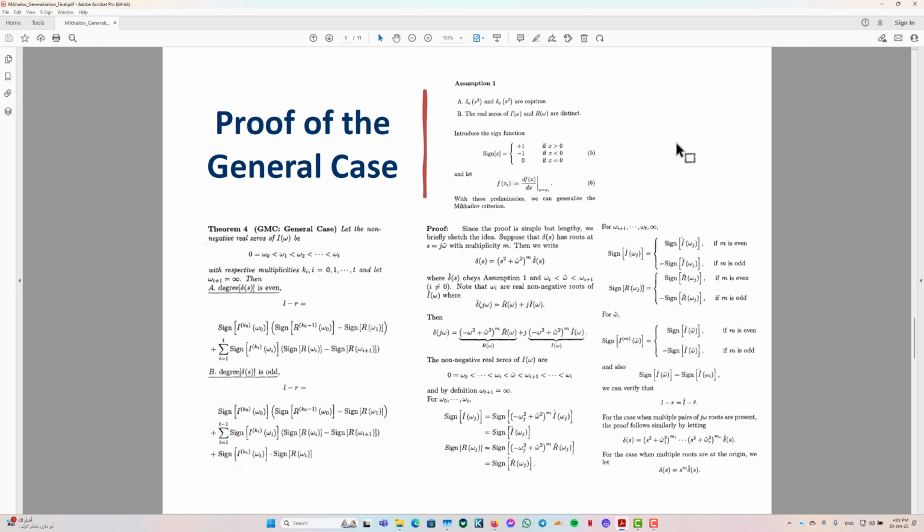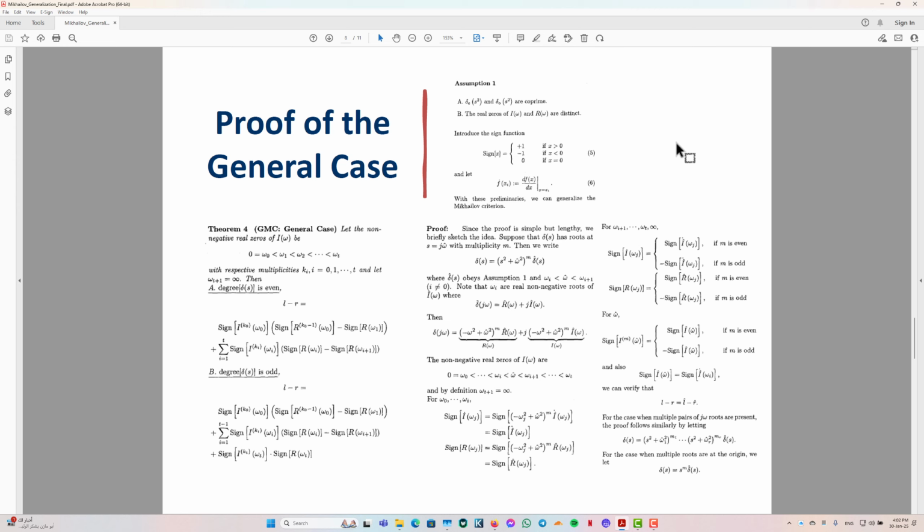The proof sketch is that the function x of s is rewritten to explicitly separate the contributions of the imaginary and the real x's roots by analyzing the behavior of x of j omega, particularly in the real and imaginary components. The theorem identifies conditions under which the root count in the left half plane versus the right half plane is determined.